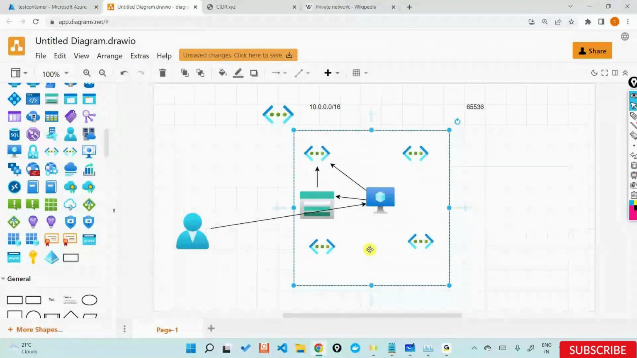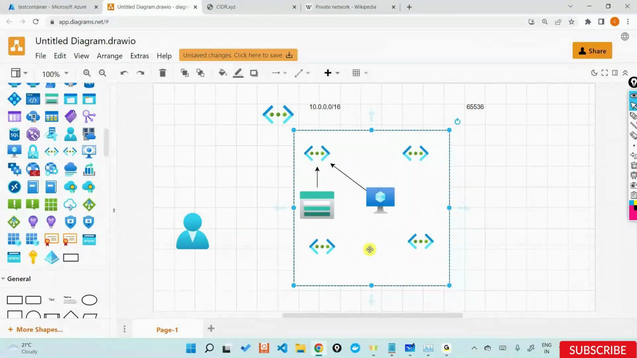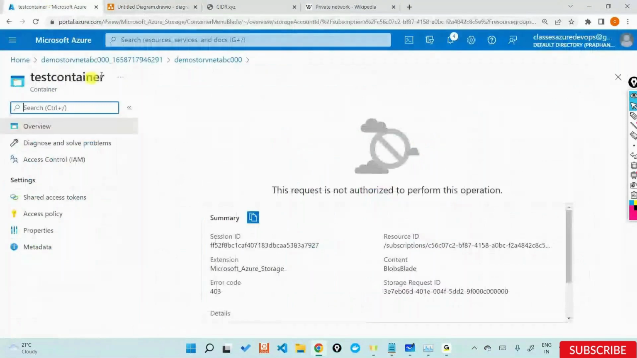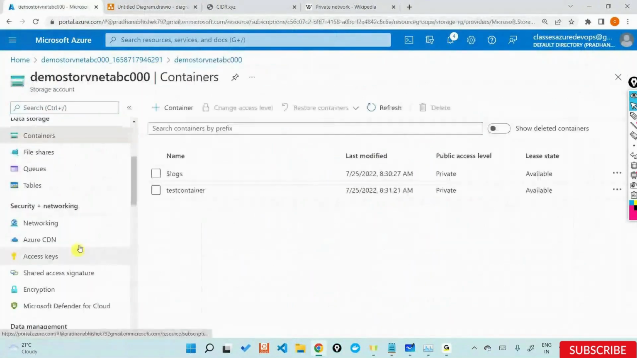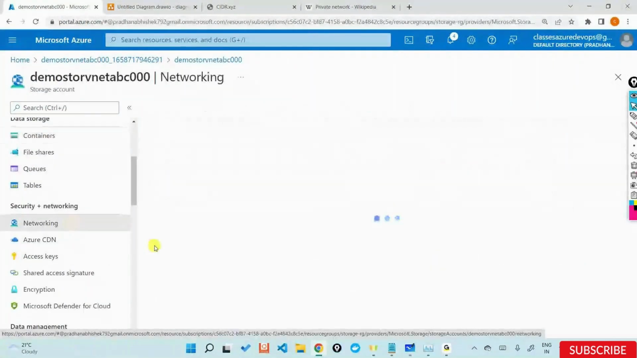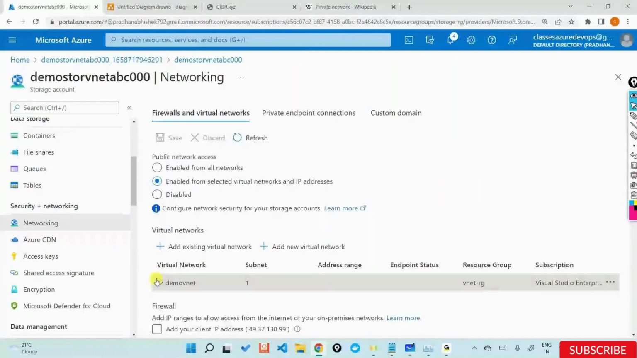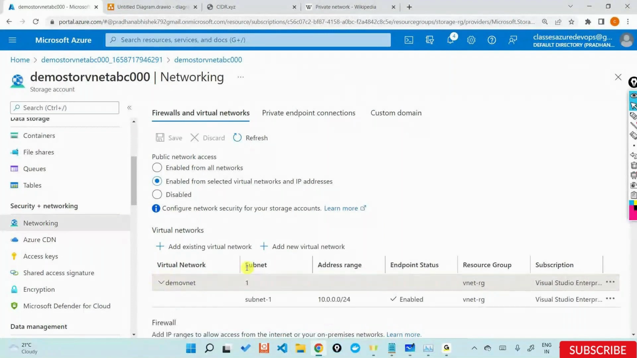Yes, go ahead, please. Just one question. If the storage account is assigned to all the subnets, any of the VMs in any of the subnets will be able to access, right? Not really. If you look at the storage account right now, it's only having access from one particular subnet.